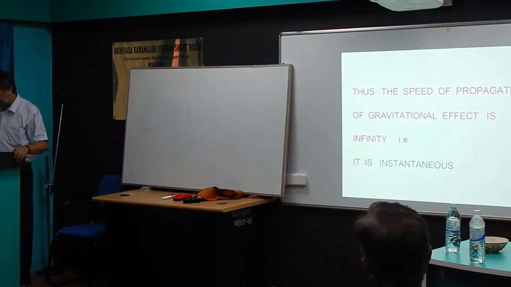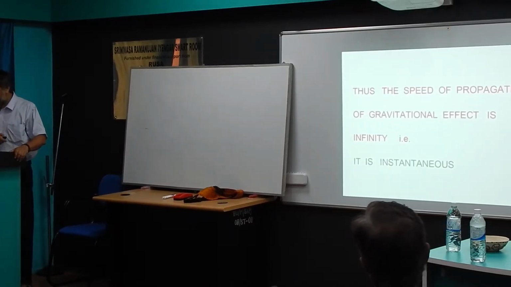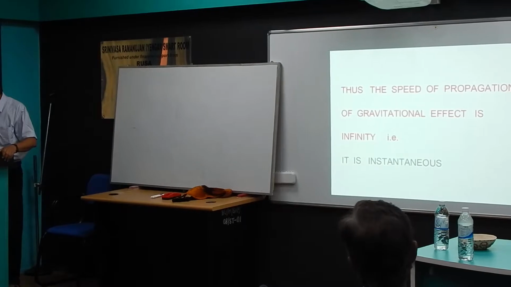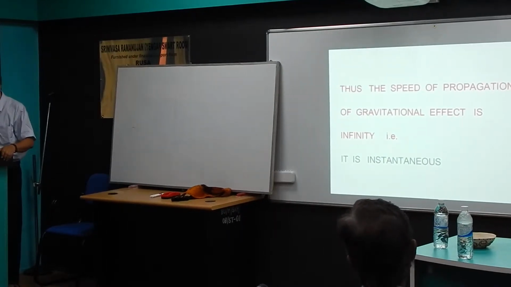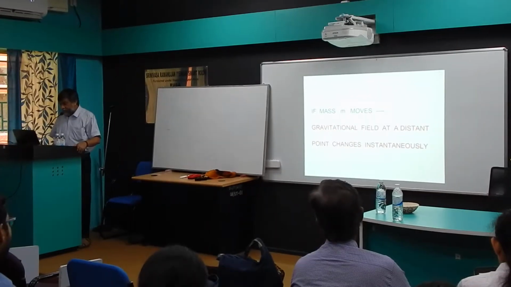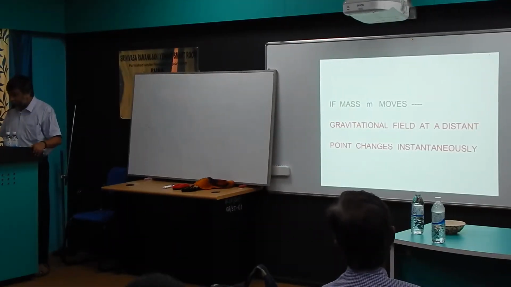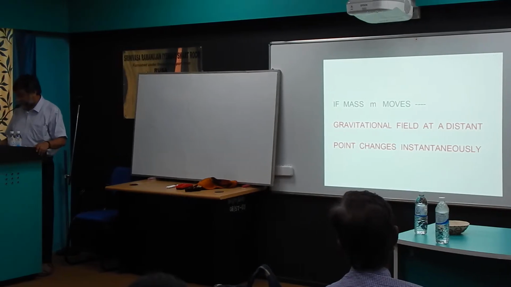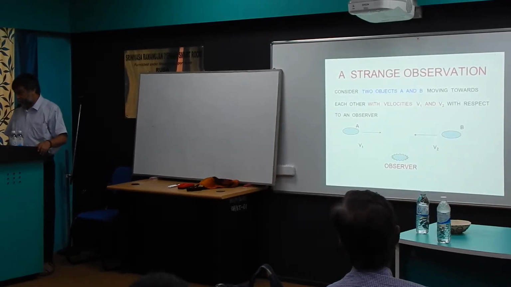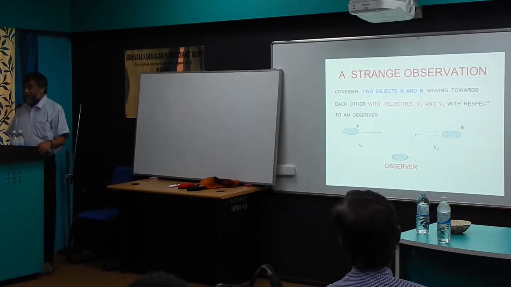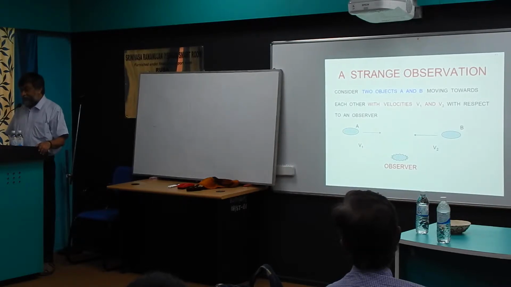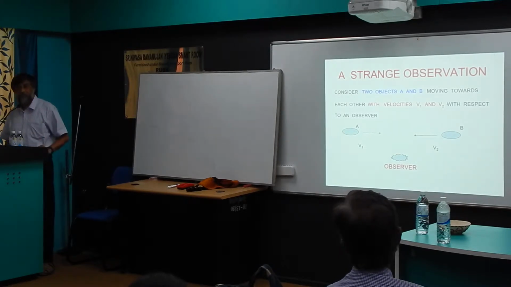Why? So that the speed of propagation of gravitational effect according to Newton is infinity, that is, it's instantaneous. So if mass m moves, the gravitational field at a distant point changes instantly. But this entire argument, this analysis, this finding faced a problem. Problem because of a strange observation.